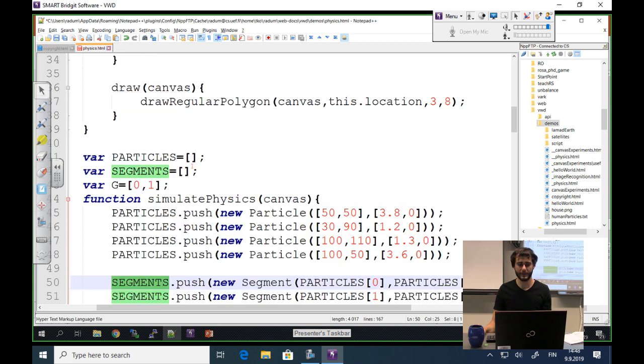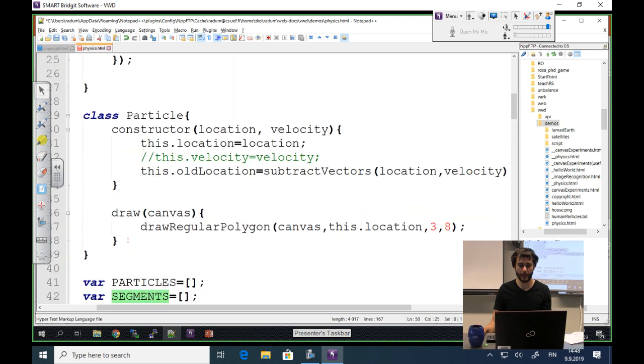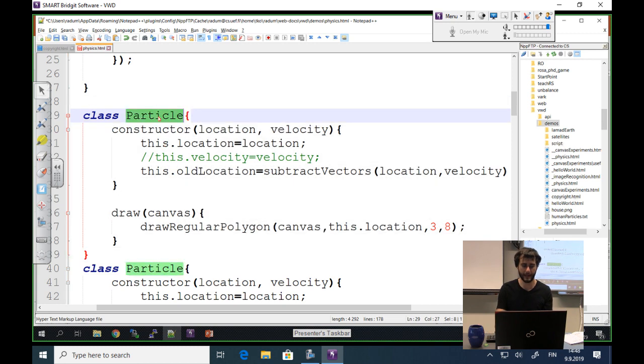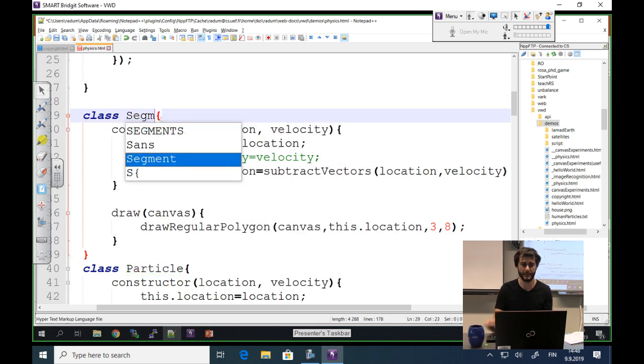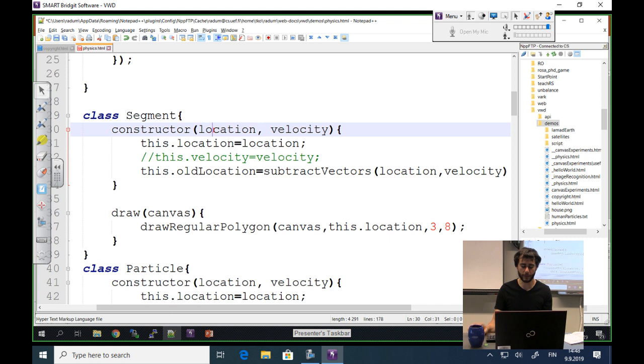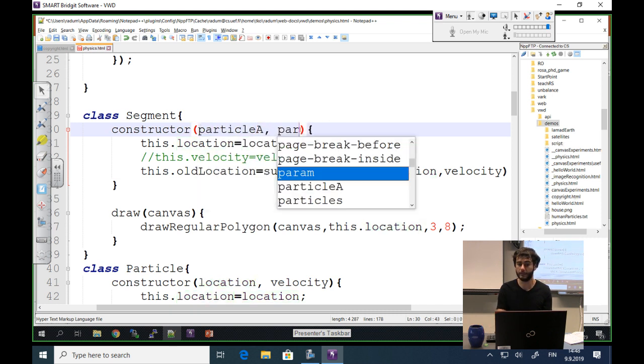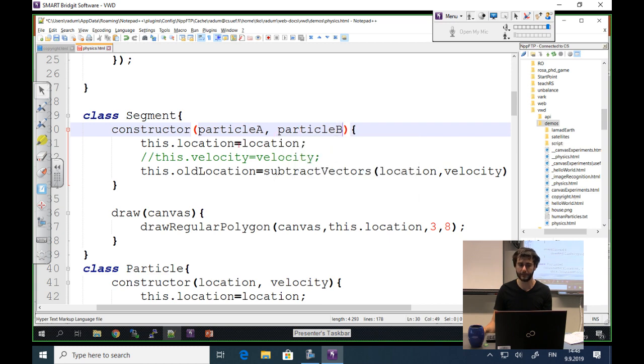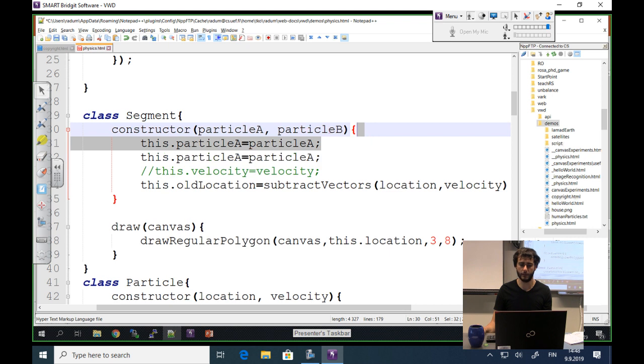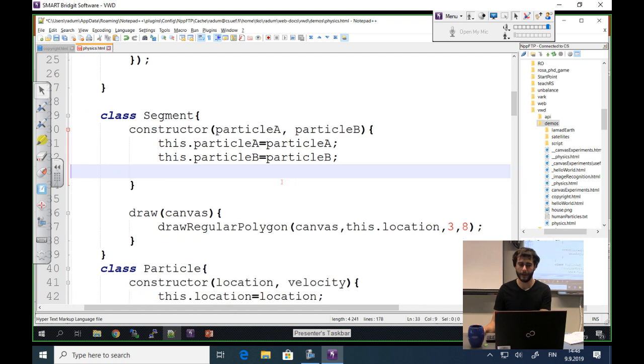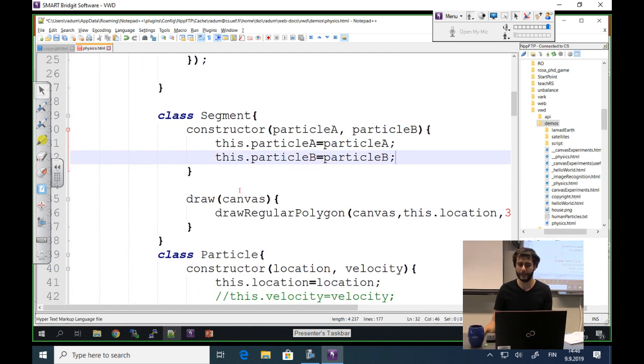So we get the same thing as in my PowerPoint drawing from before. Now, what will this segment class look like? I'm going to copy this particle class and say here segment class, and my constructor is just going to take particle A and particle B. So two particles, and I'm going to store them as local variables or class attributes or whatever you want to call them. And to draw the segments, I'm not going to draw a regular polygon, right?